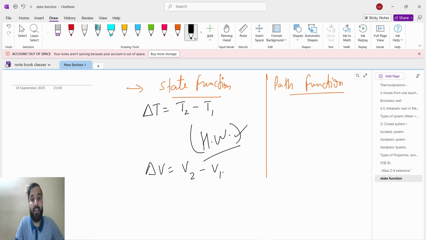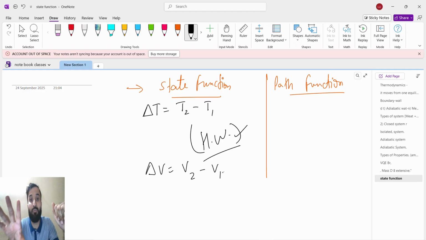State function and path function, I will give you one direct example. Say you are on the third floor and I tell you that you have to reach the ground floor. For state function, our main aim is from third floor to ground floor. However you reach, it's your choice. You can take the stairs, you can take the lift, or you can jump. We don't care about the path, but from the third floor you have to reach the ground floor. That's it.